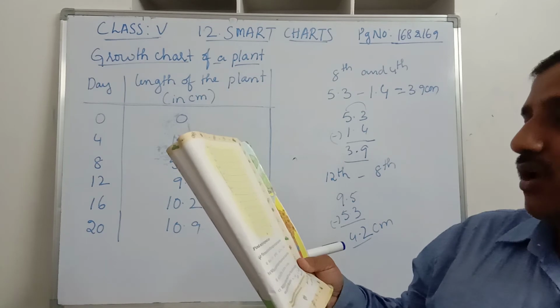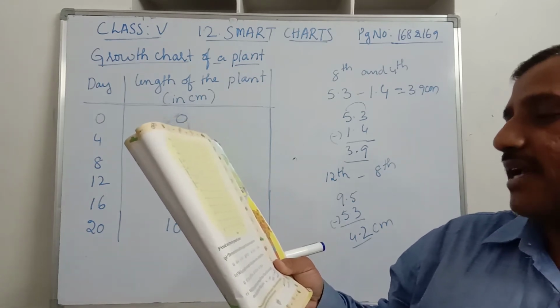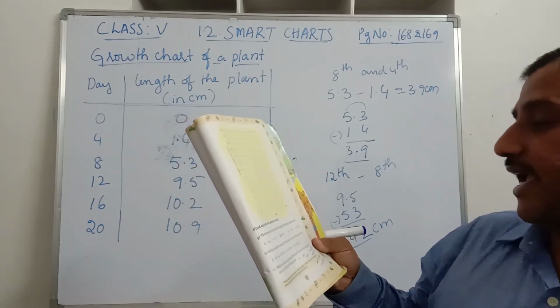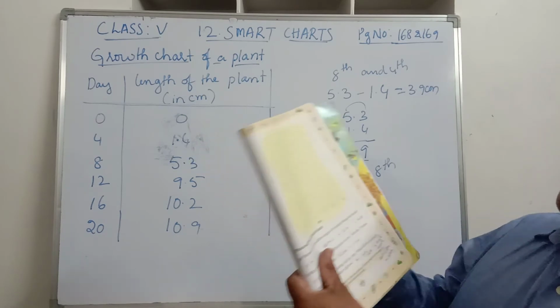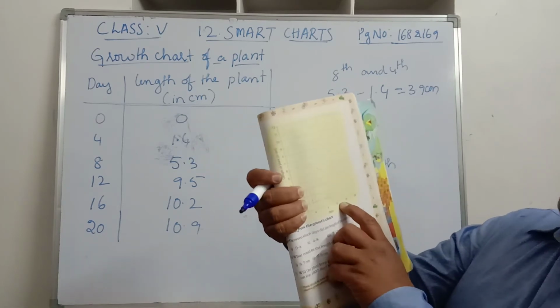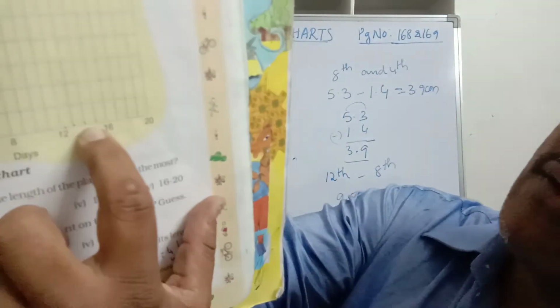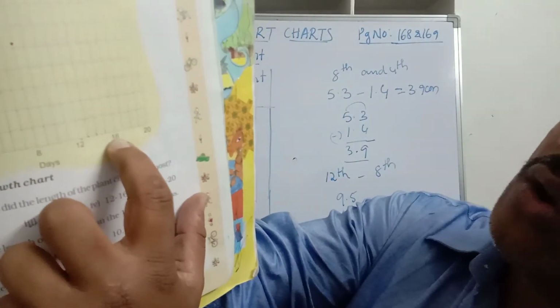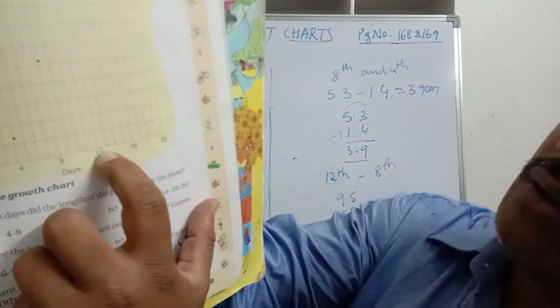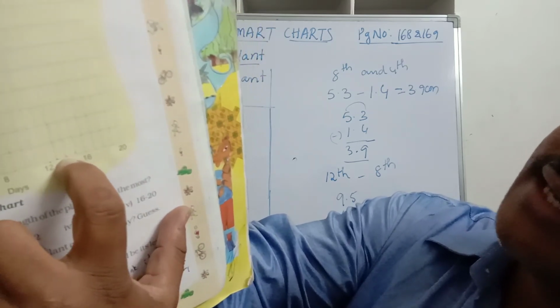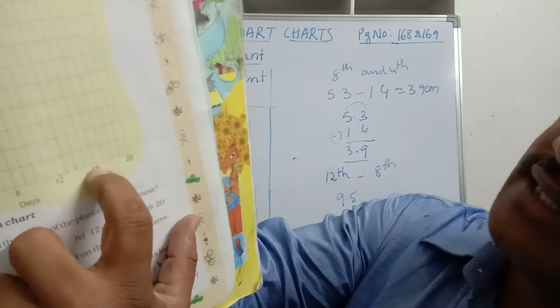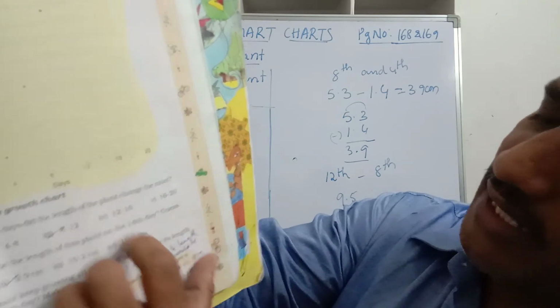Now the B bit. What could be the length of this plant on the 14th day? Make a guess. See, where do we find the 14th day? This is 12, the 12th day. And here we have 16. Between these we have lines. This is 12, the next line 13, the next line 14, the next line 15, then it is 16.